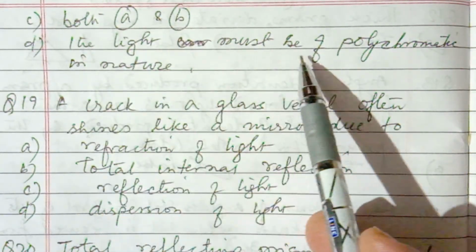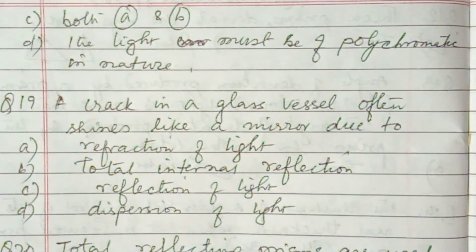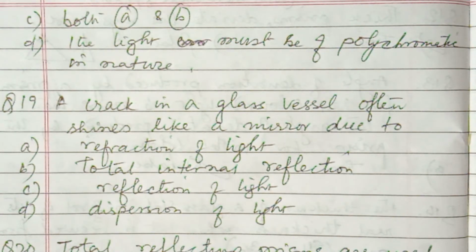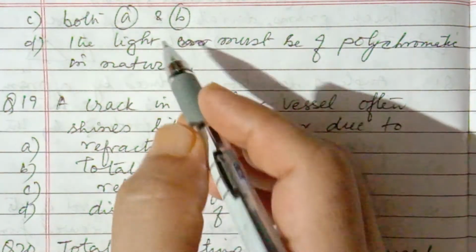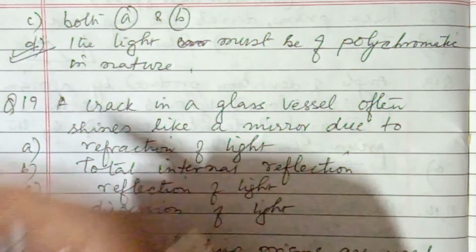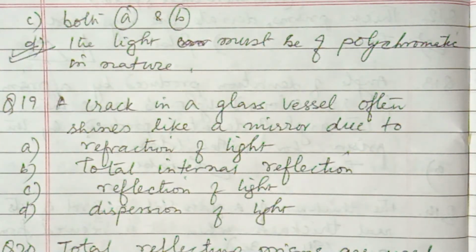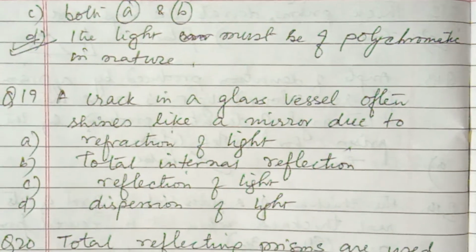The light must be of polychromatic in nature. So means multiple colors, then only total internal reflection takes place. No. So it is not required. So this is the correct option for this question.